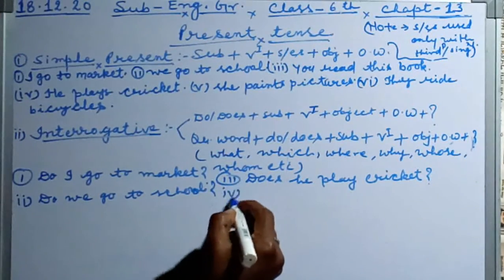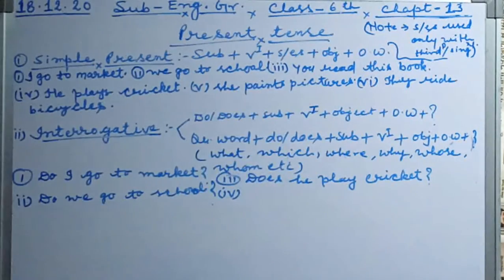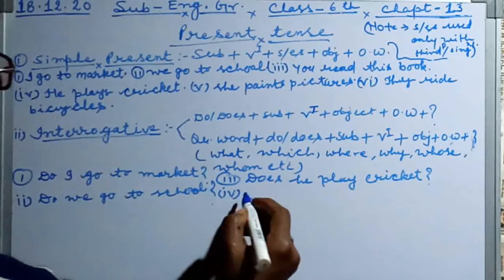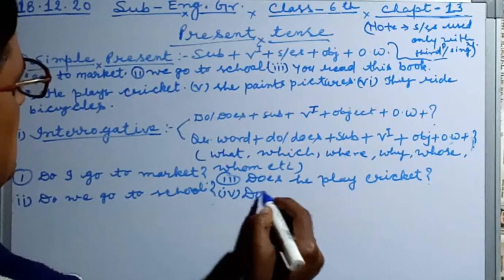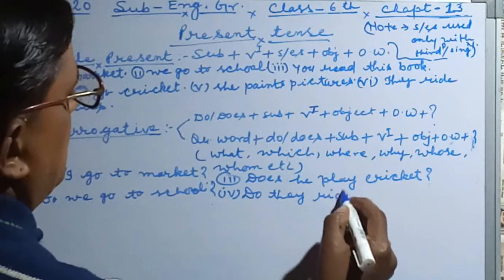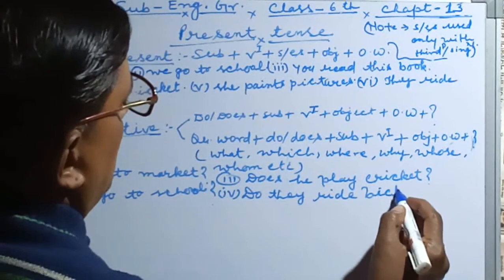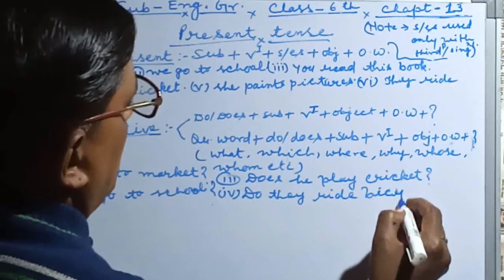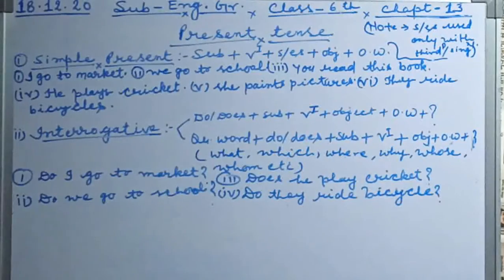Fourth number we take here: they ride bicycles. So we use do: Do they ride bicycles? Question mark. This is the first type of interrogation.